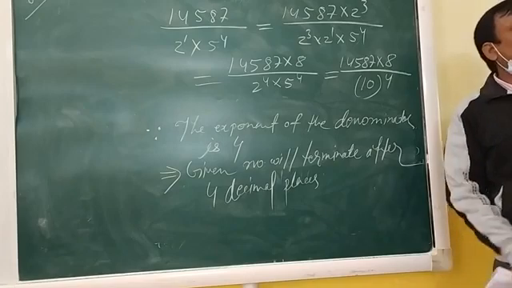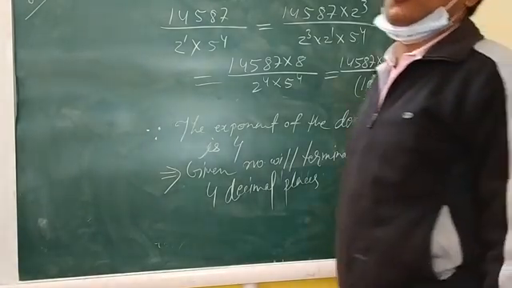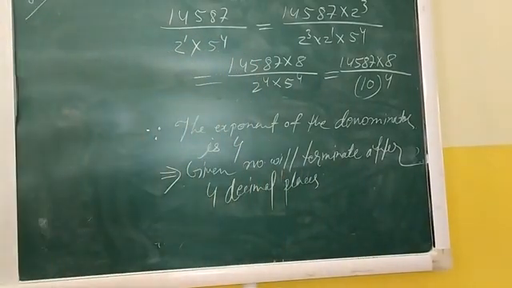Got it, everyone? Clear? So in this way you are going to write in the examination. Got it or not?